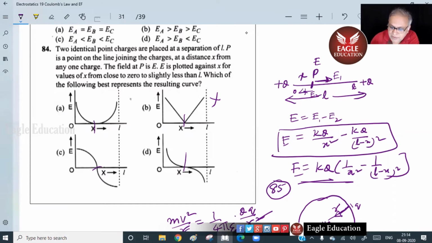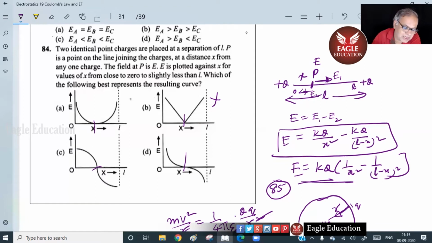If I put x as 0 here, you get E equals minus kq by L square. At x equals L nearly, if I put, I'll get kq by x square. So what kind of a graph will give me this?